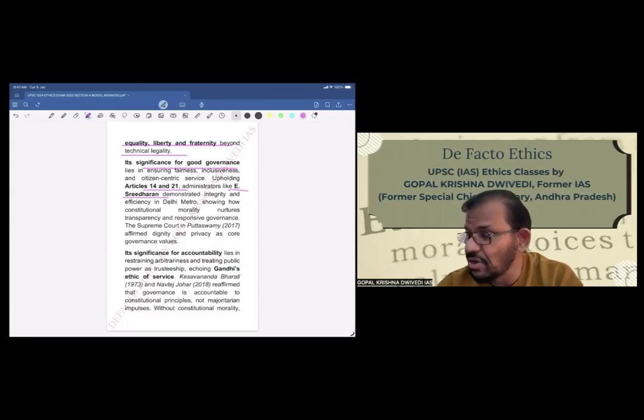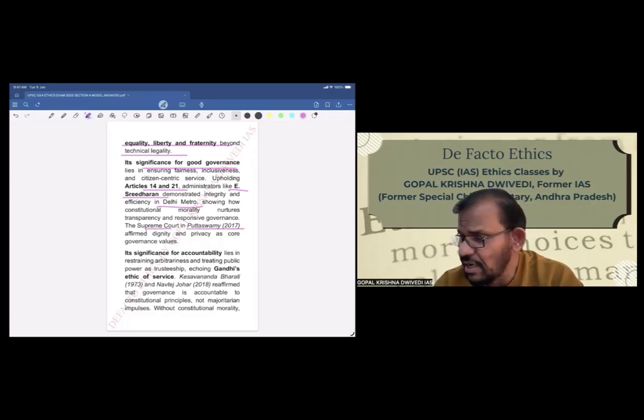E. Sridharan demonstrated integrity and efficiency in the Delhi Metro, showing how constitutional morality nurtures transparency and responsive governance. The Supreme Court, again we are quoting a Supreme Court case, the Puttaswamy case, affirmed dignity and privacy as core governance values. Its significance for accountability lies in restraining.